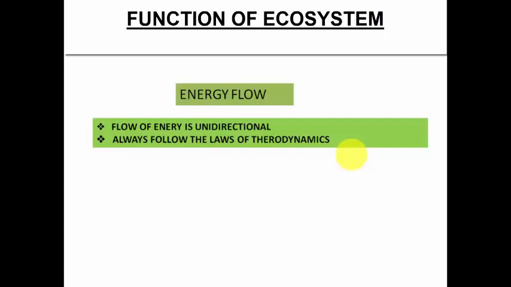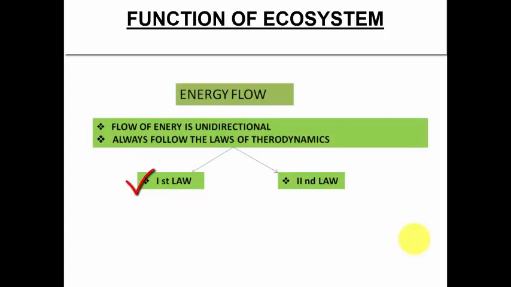Next is that every ecosystem will follow the laws of thermodynamics. There are two laws of thermodynamics, the first law and the second law, and an ecosystem follows both. So what are the laws of thermodynamics? According to the first law, the amount of energy in the universe is constant. Energy can neither be created nor be destroyed. It may change from one form to another form.